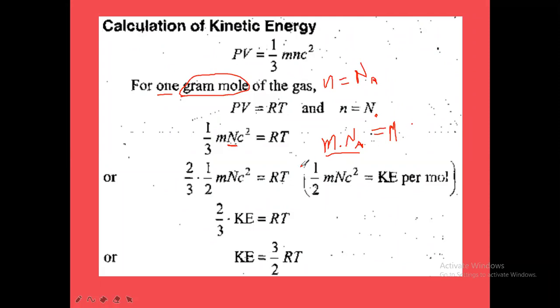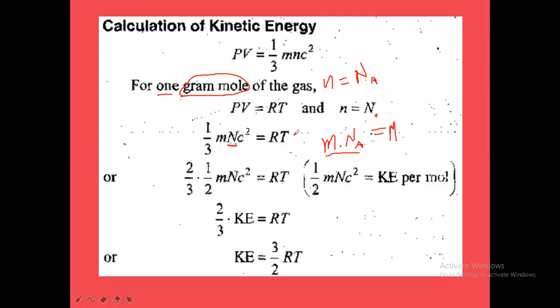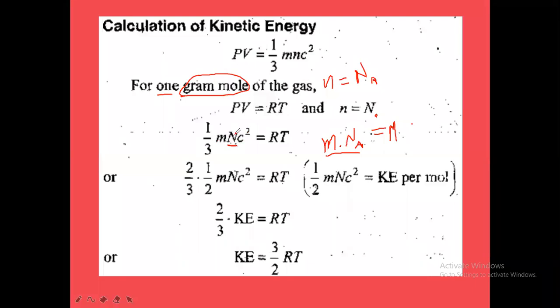So gram molecular weight is equal to the mass of each molecule times the Avogadro number. Now here, 1 by 3 mN c square is equal to RT. In place of PV, we have written RT, so PV is equal to RT. And here we got, for 1 mole, 1 by 3 mN c square, where capital N is the Avogadro number.